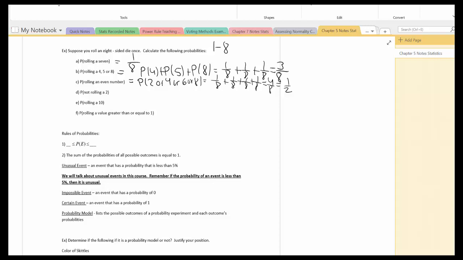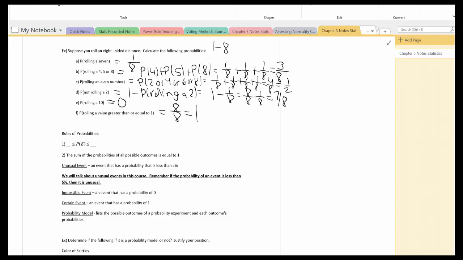What's the probability of not rolling a 2? So I'm going to set this up using the complement. This is the same thing as 1 minus the probability of rolling a 2. Well, that's 1 minus 1/8. 8/8 minus 1/8, that's 7/8. The probability of rolling a 10, well, there's no way to roll a 10 on an 8-sided die, so that is 0. And then part F, rolling a value greater than or equal to 1. Well, that's every single number. That's 1, that's 2, that's 3, all the way up to 8.